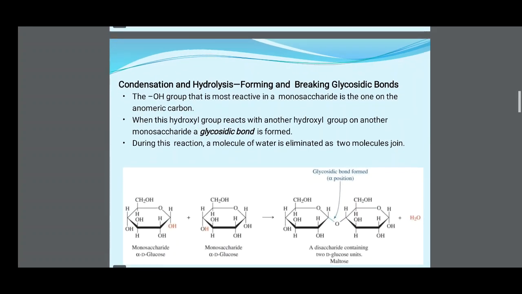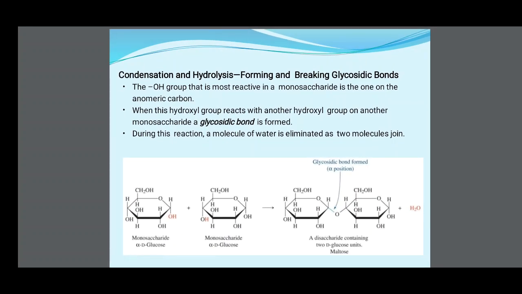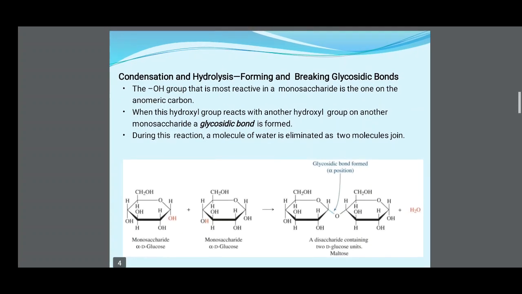Then condensation and hydrolysis, that is, forming and breaking the glycosidic linkage or bond. The OH group that is most reactive in a monosaccharide is the one on the anomeric carbon. When this hydroxyl group reacts with another hydroxyl group on another monosaccharide, a glycosidic bond is formed. During this reaction, a molecule of water is eliminated as two monosaccharides join.